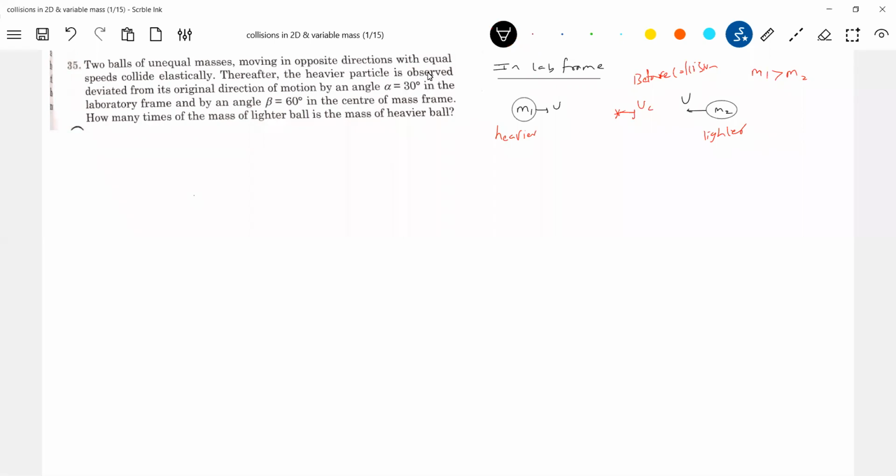Before collision, what is the expression for the velocity of the center of mass? This should be equal to (m1u minus m2u) i cap by (m1 plus m2). Keep this in mind, it's a very important equation which is going to help us a lot.